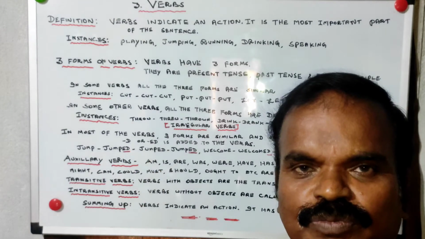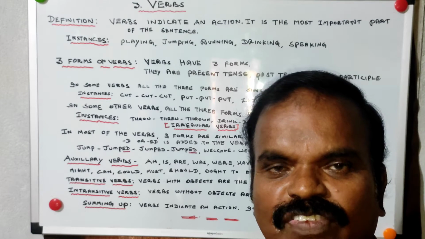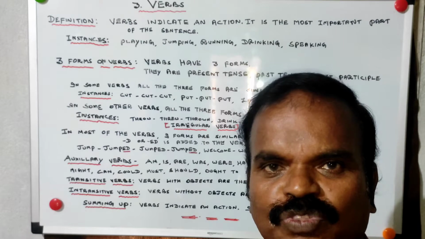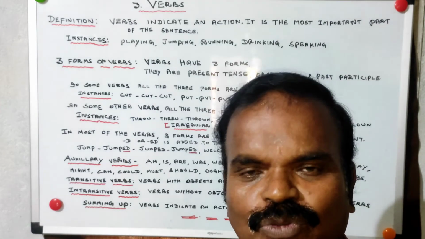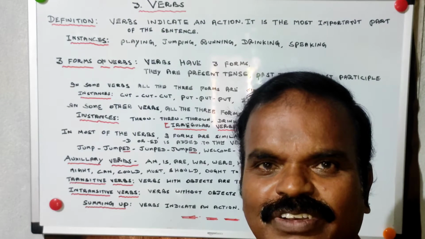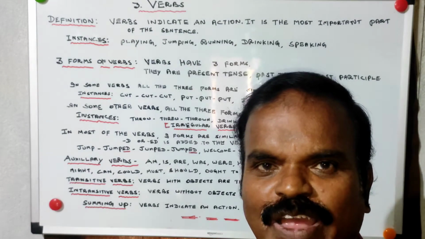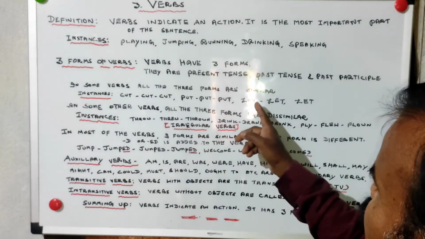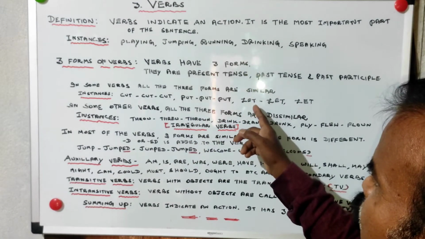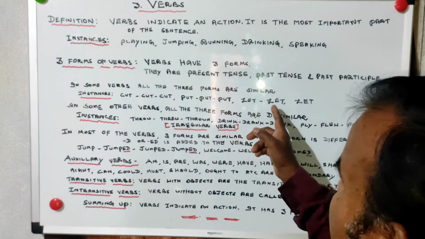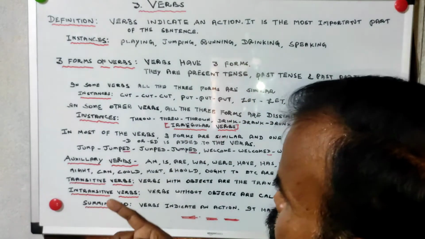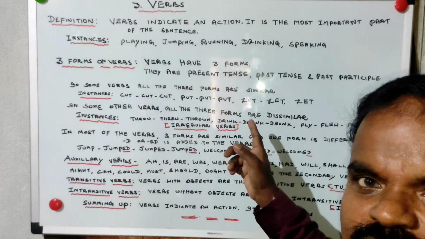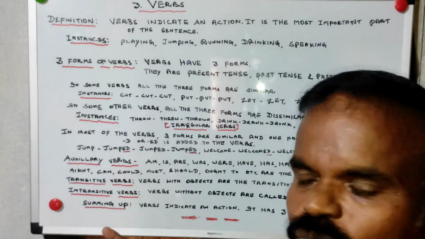In some other verbs, all the three are dissimilar. For example, fly, flew, flown, throw, threw, thrown, swim, swam, swum. So I have written some examples on the blackboard. Let goes to the example of all the three similar. Let is nothing but allowing, permitting. Throw, threw, thrown, drink, drank, drunk, fly, flew, flown.